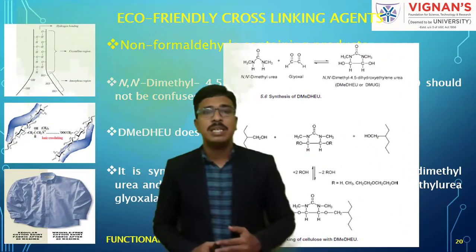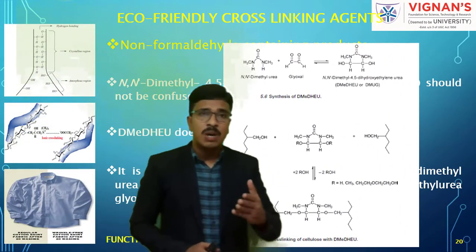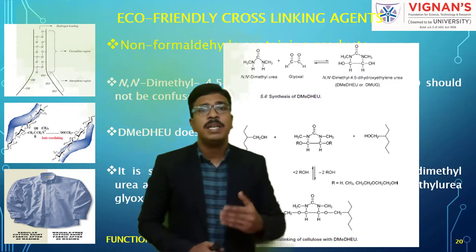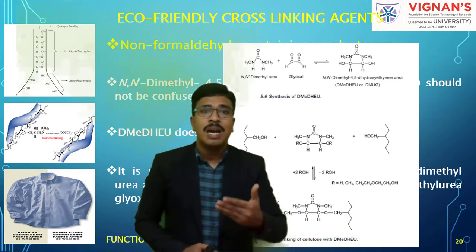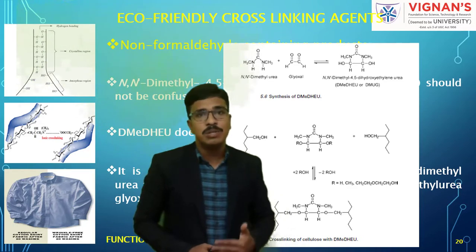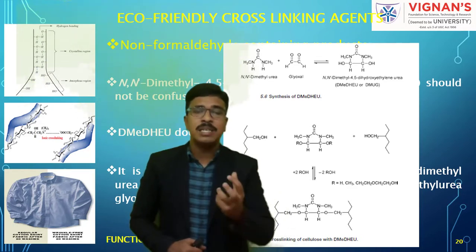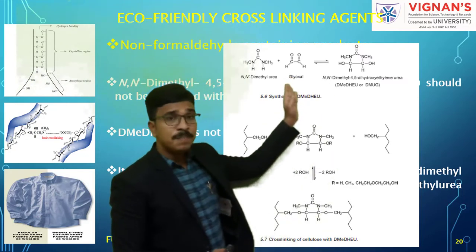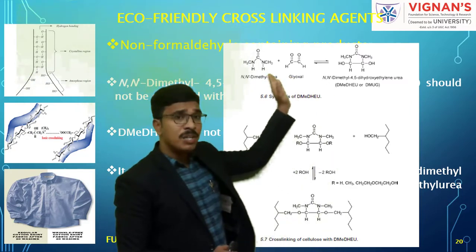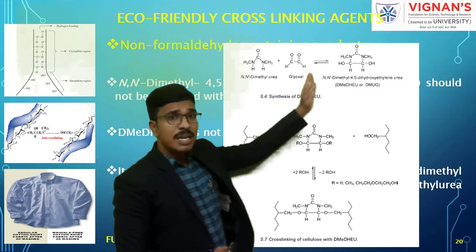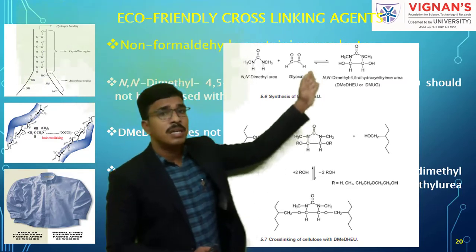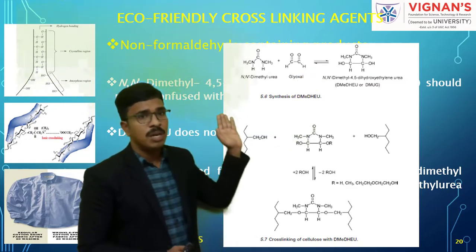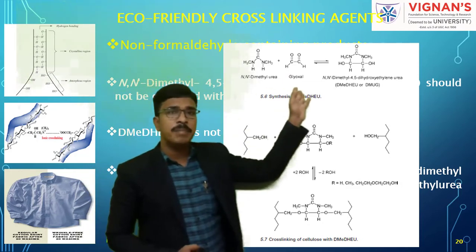Now you can see here how DME-DHEU is synthesized and how it reacts with cellulose to form a strong cross-linking with the cotton fiber. You can see clearly that N,N-dimethyl urea and glyoxal result in the DME-DHEU compound. So this is how the synthesis is made.